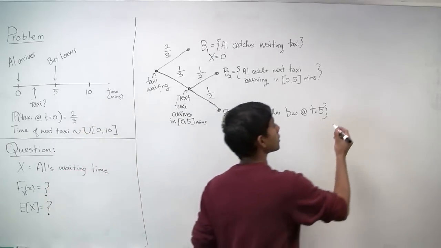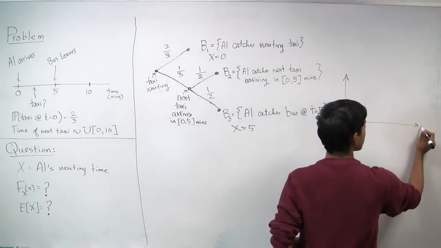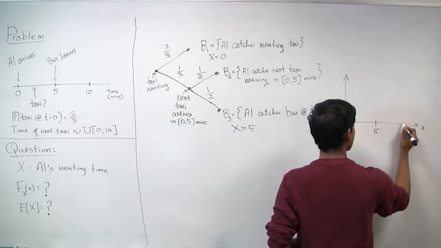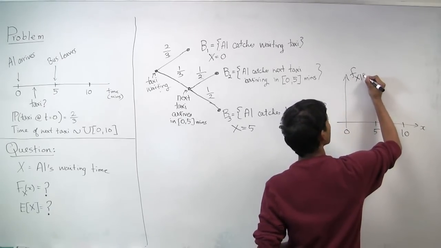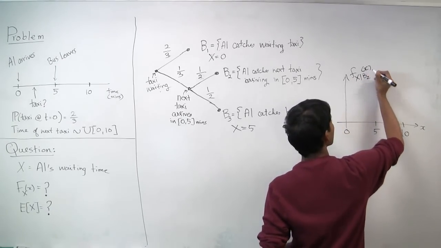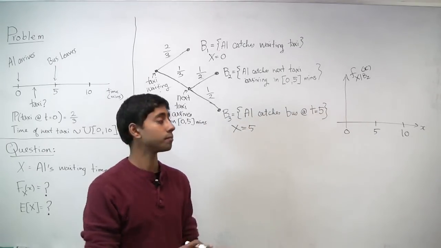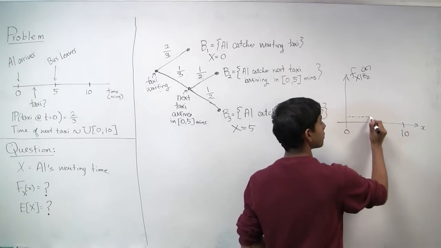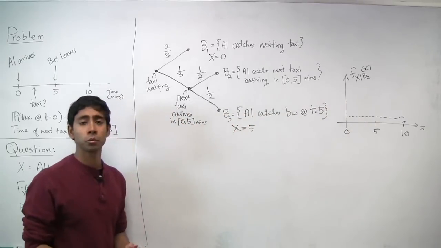We can actually draw the density, so let's see if we can do that here. The original next taxi time was uniformly distributed between 0 and 10. But now we're told two pieces of information.